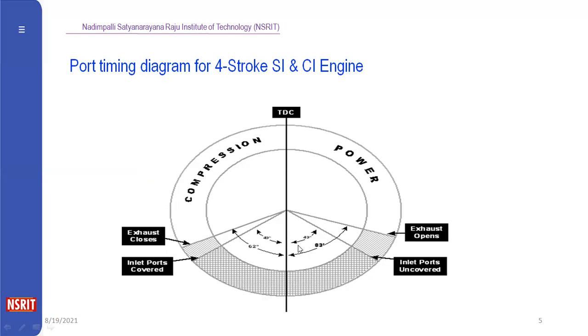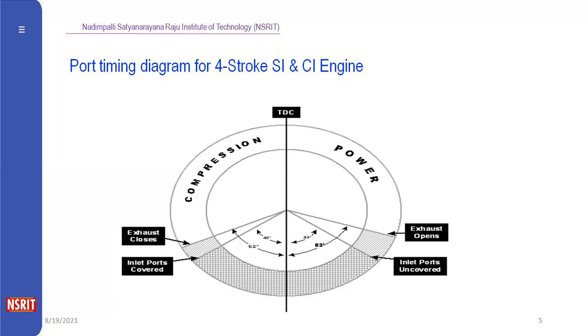Before TDC 49 degrees, the inlet port will be open. Before 83 degrees, the exhaust valve will be open. After BDC 62 degrees, the exhaust valve will be closed. And after BDC 49 degrees, the inlet port will be open. This is a graphical representation of the two-stroke engine.